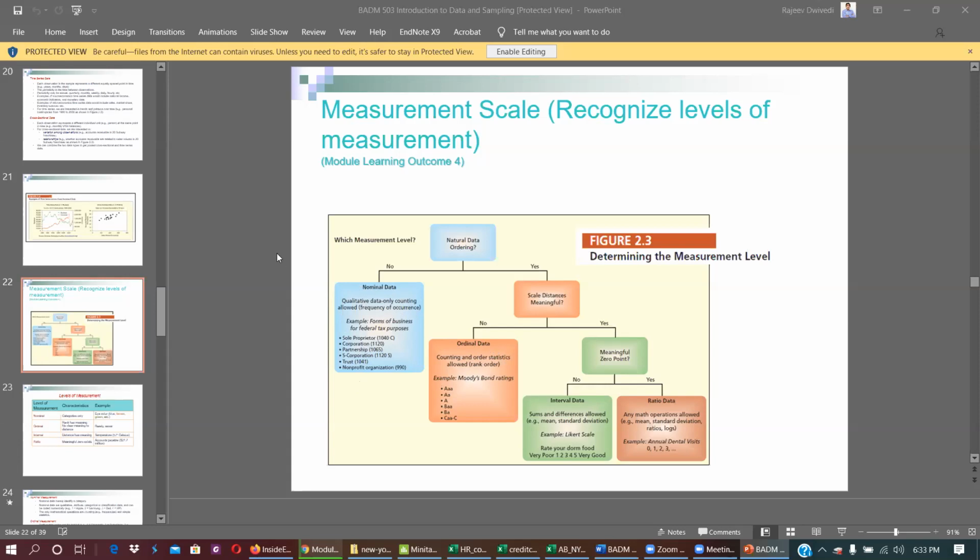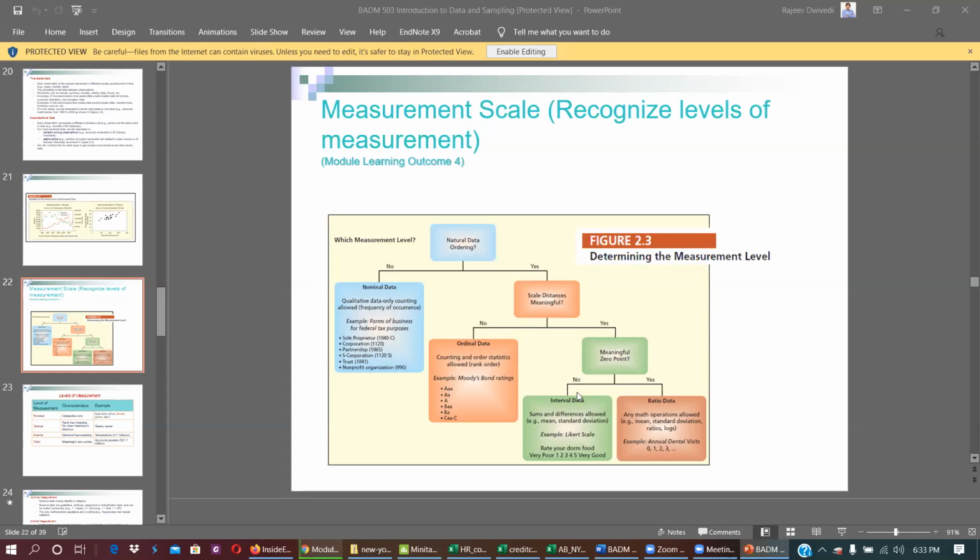So for example, here AAA is the highest rating given by Moody's. AA, then you are going to arrange this rating from here to here, highest to lowest or lowest to highest. Means if you can arrange the nominal data in order, that is going to be ordinal data. Means ordinal data has the properties of nominal data plus it can be in order.